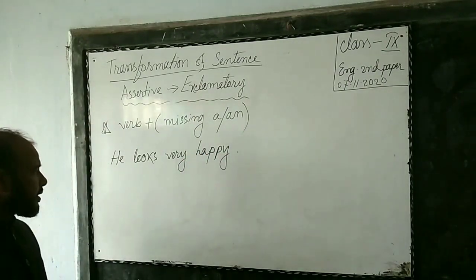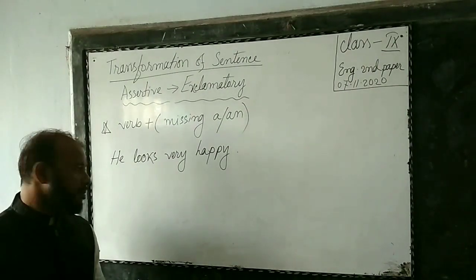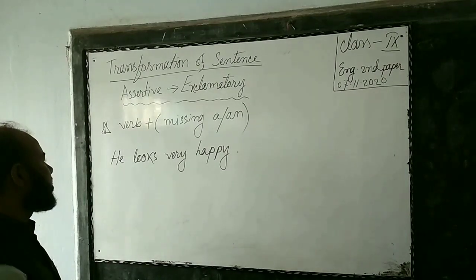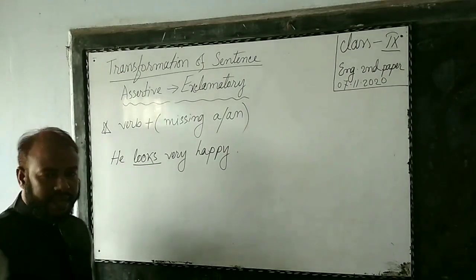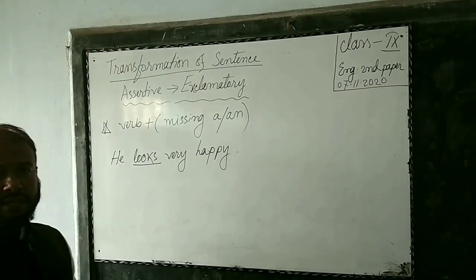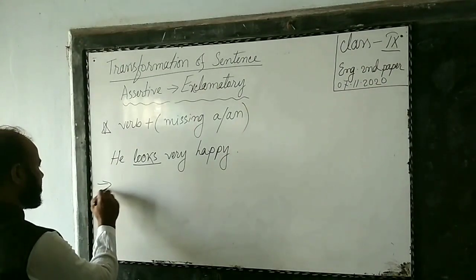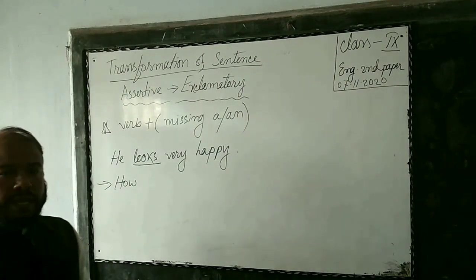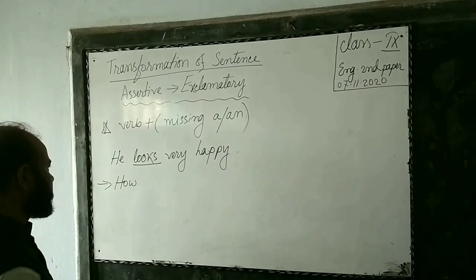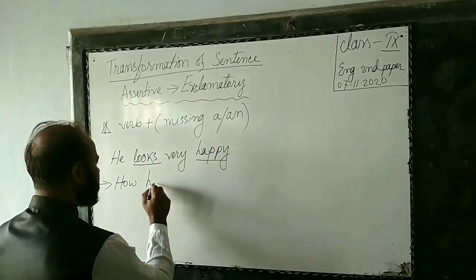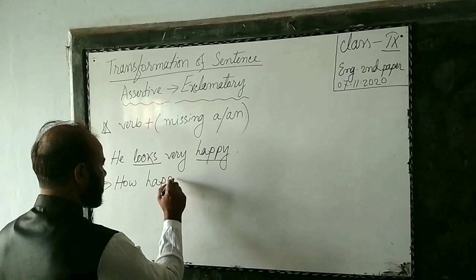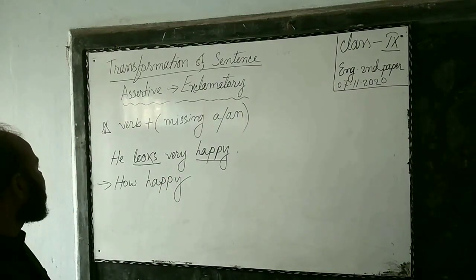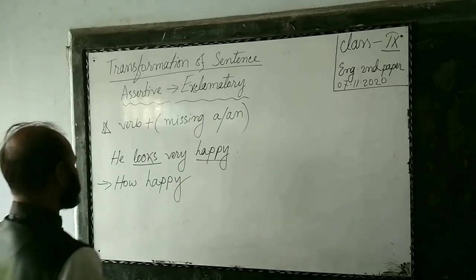Dear students, here the sentence is, he looks so very happy. Here, a or an is not available after verb looks. That's why how will be used at the beginning of the sentence. After how, adjective happy will be used here. After adjective, subject he and verb looks will be used here.